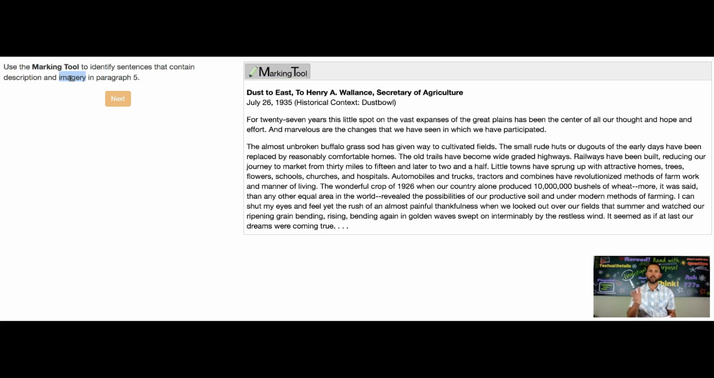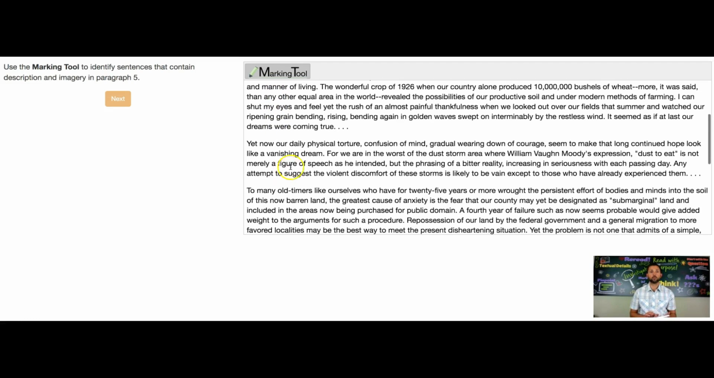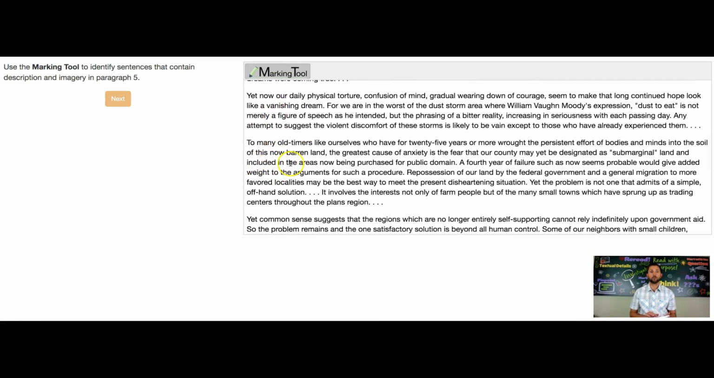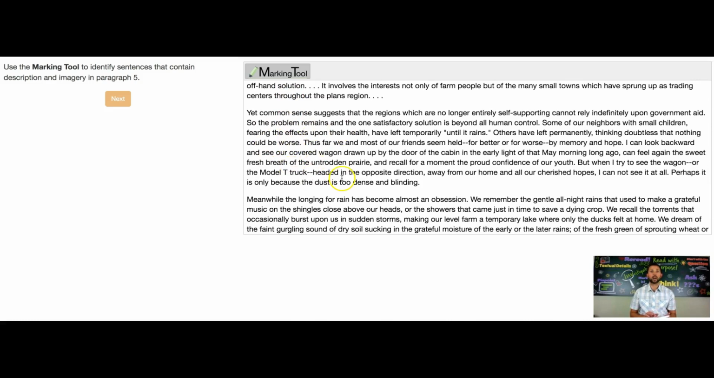So we're not going to separate the two. We're not going to say find description and then find imagery. But what we are going to do is look for those sentences in paragraph 5 that have both description and imagery. So let's take a look at that. So this is paragraph 1, 2, count with me, 3, 4, and then here's number 5. All right. Now this is a lengthy paragraph.